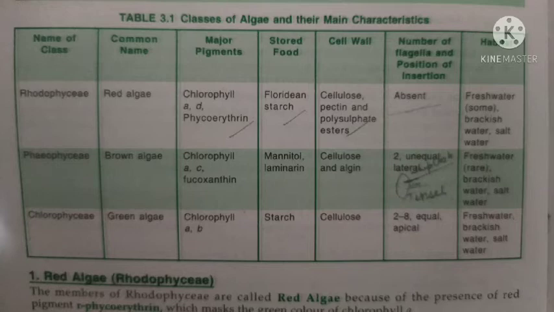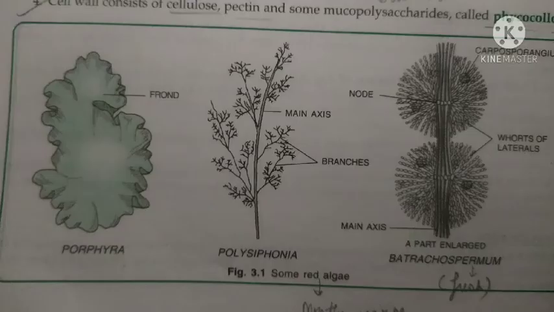Then let us learn about Chlorophyceae, which is known as green algae. Here, my dear student, the major pigments are chlorophyll A and B. The stored food is starch, and the cell wall is cellulose. But the number of flagella may be 2 to 8. And there is an equal number of flagella, and their position is at the apical end. And the habitat is the same as that of Rhodophyceae and Phaeophyceae.